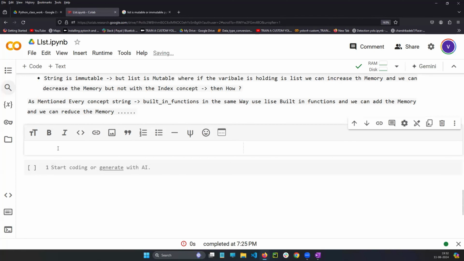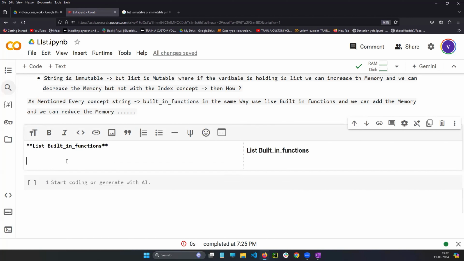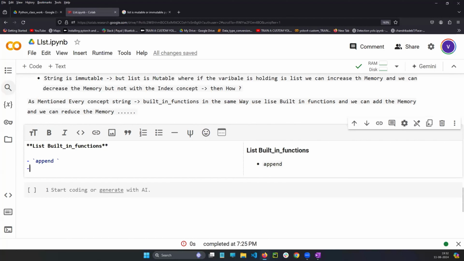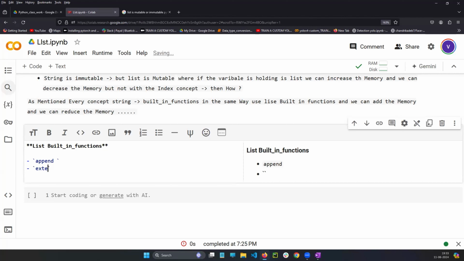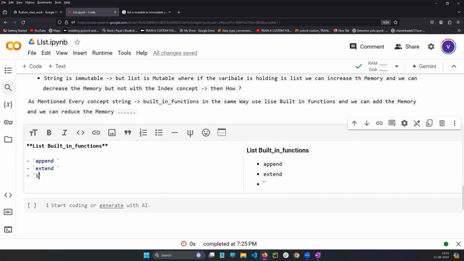Clearly? So, list built-in functions. What are the built-in functions that are available in the list? First one, append. Second one, extend. Third one, insert.